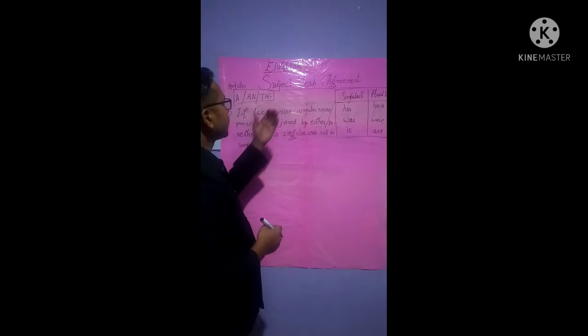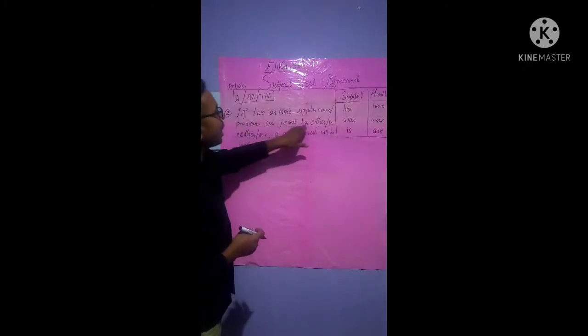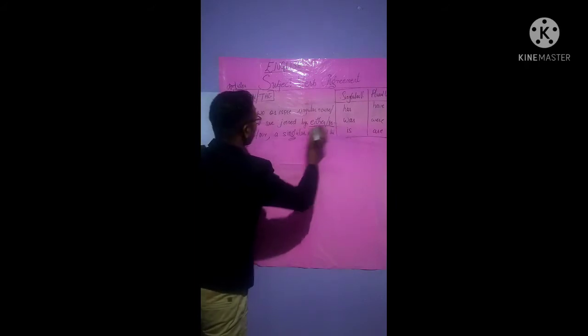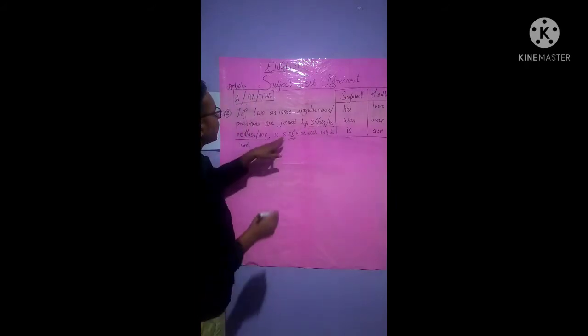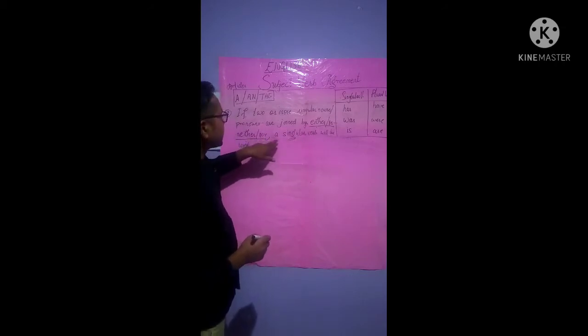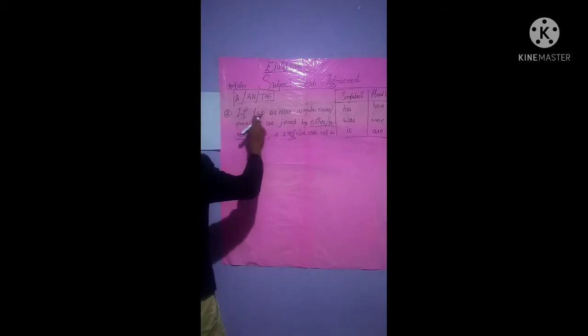The very second rule in English grammar, that is subject verb agreement, says that if two or more singular nouns or pronouns are joined by either-or, neither-nor, to be focused, either-or, neither-nor, at that time a singular verb will be used, isn't it?